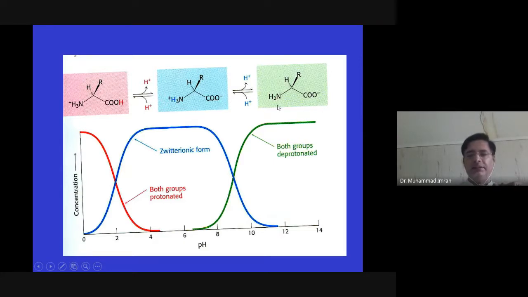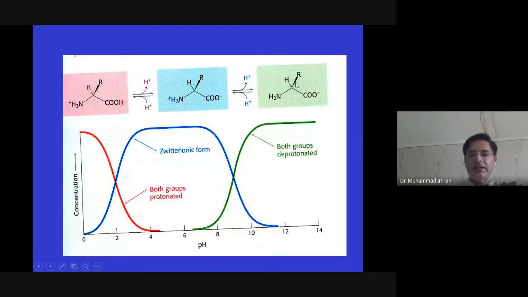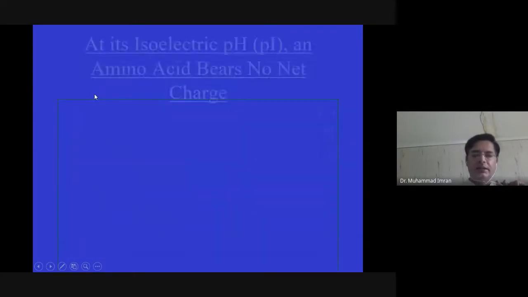And at high pH, the carboxylic group is deficient of proton, so amino acid contains a negative charge. If there is a basic amino acid, then +2 charge at low pH, and if there is an acidic amino acid, then -2 charge at high pH. Why? Because acidic amino acid contains an extra carboxylic group and basic amino acid contains an extra amino group.